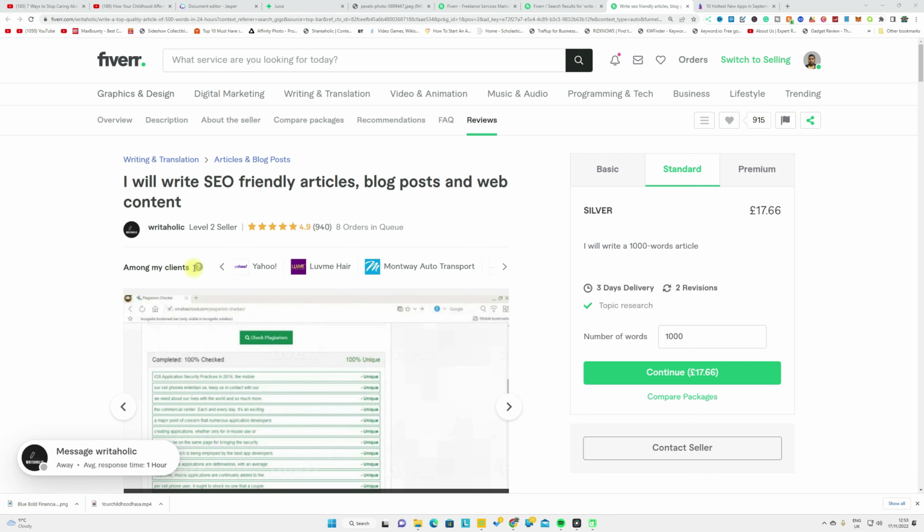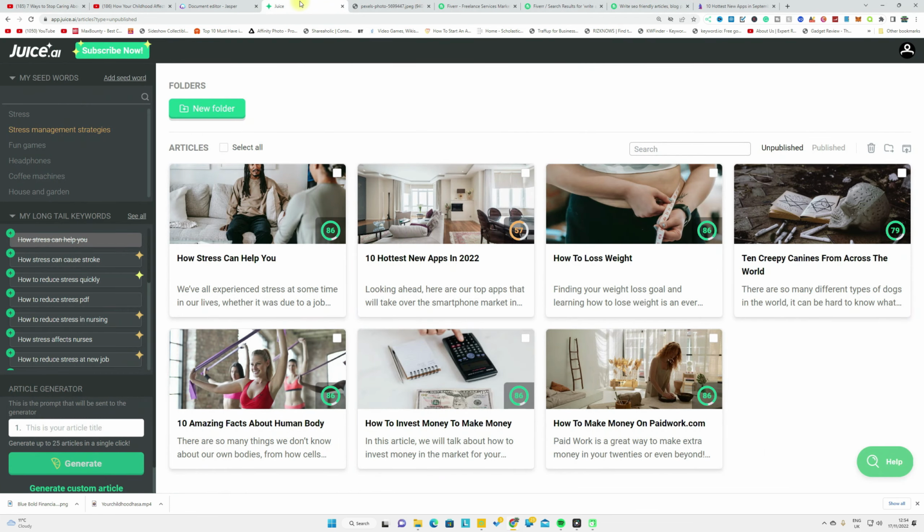There are two websites that you can use. The first website is called Use AI. All you have to do is put in the seed keyword that you want to target, and it will bring up all the surrounding topic titles, which is useful for your own website.